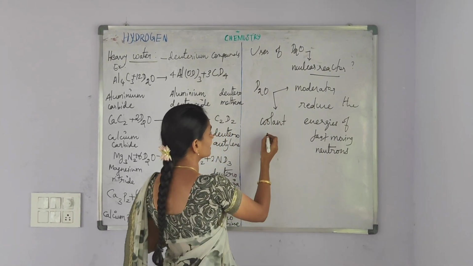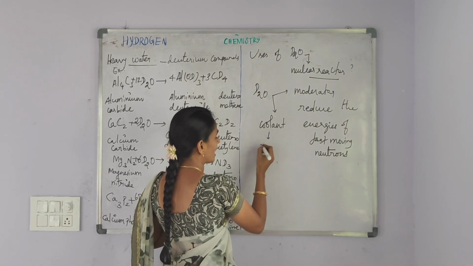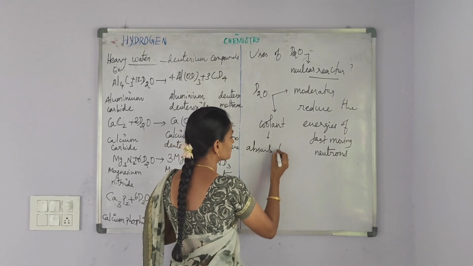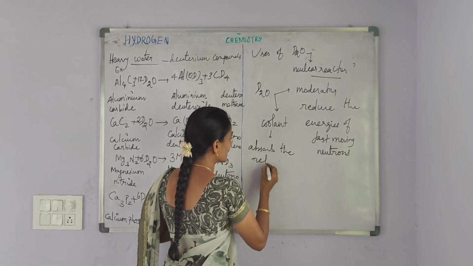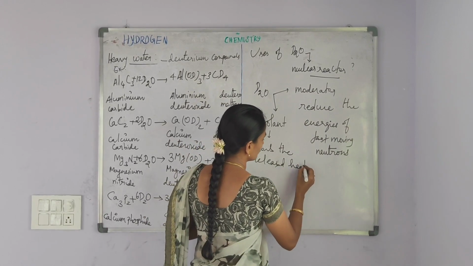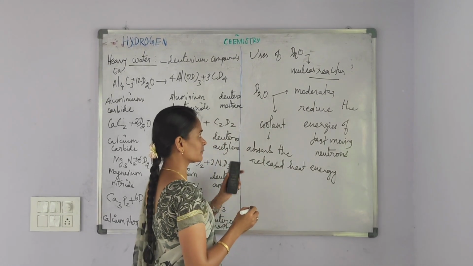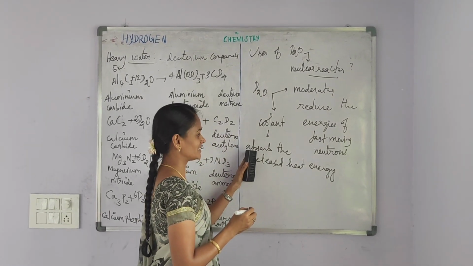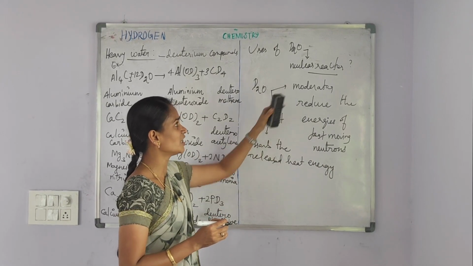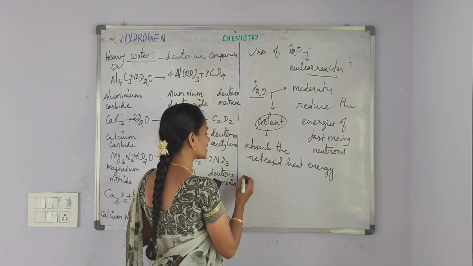That's why heavy water is used as a moderator in nuclear reactor. And then heavy water has a tendency to absorb the released heat energy from the nuclear reactor. That's why heavy water is used as a coolant.